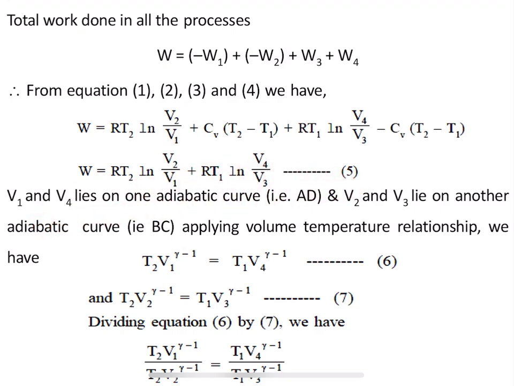Next, since V1 and V4 lie on one adiabatic curve, that is AD, and V2 and V3 lie on another adiabatic curve, that is BC, we apply the volume temperature relationship.